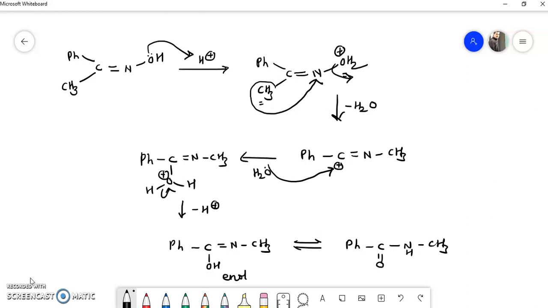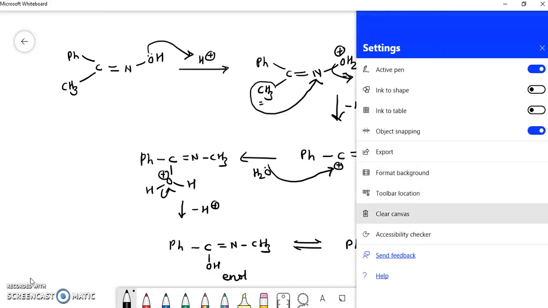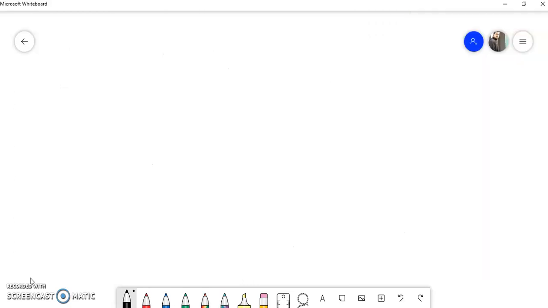I will take one more example, which is a very famous example, and most of the time it is asked in the examination. Consider the starting material as cyclohexanone. If we treat this cyclohexanone with NH2OH, what will happen? There is a formation of the oxime of this cyclohexanone with the loss of a water molecule. So in this way we will get this starting material, double bond N-OH.